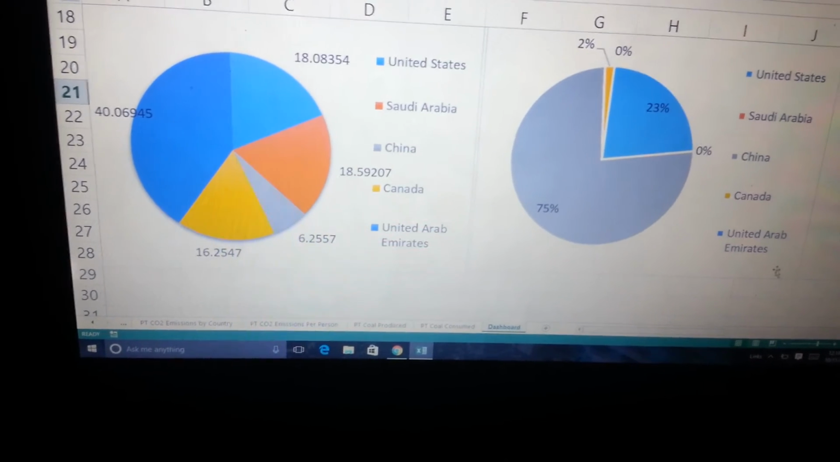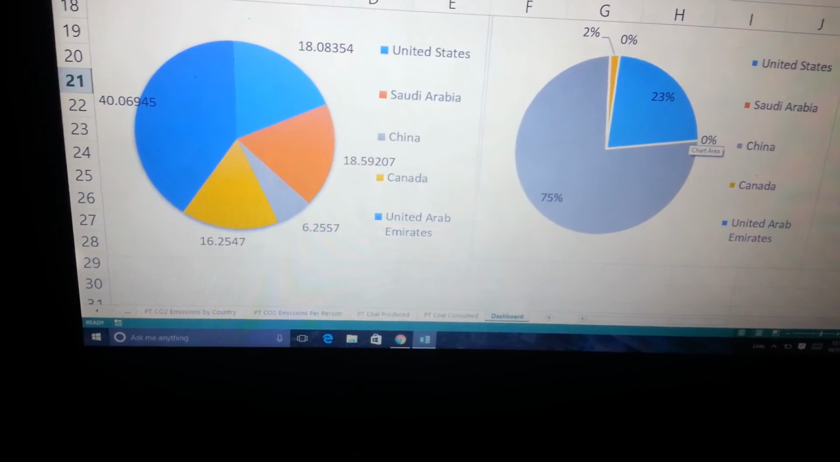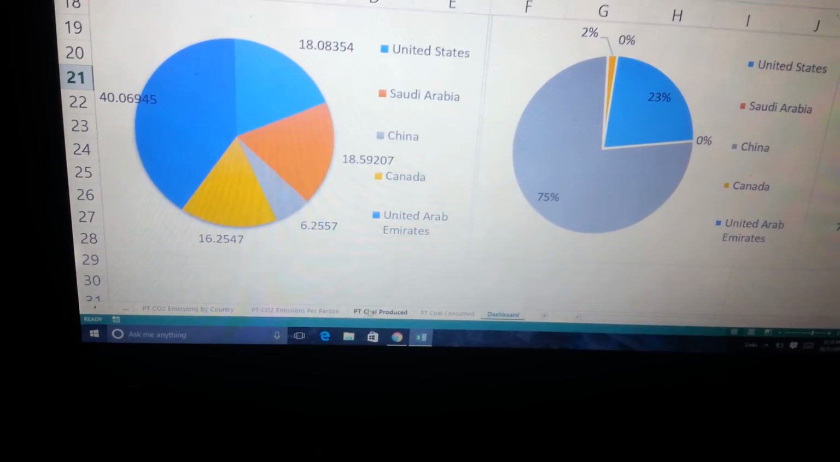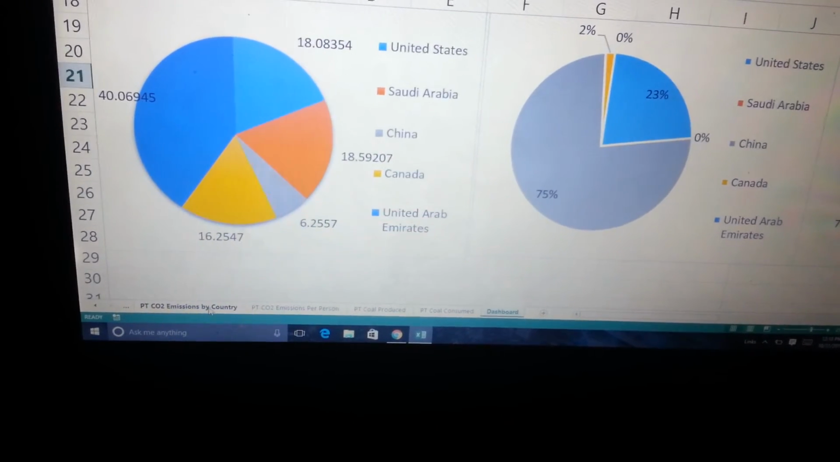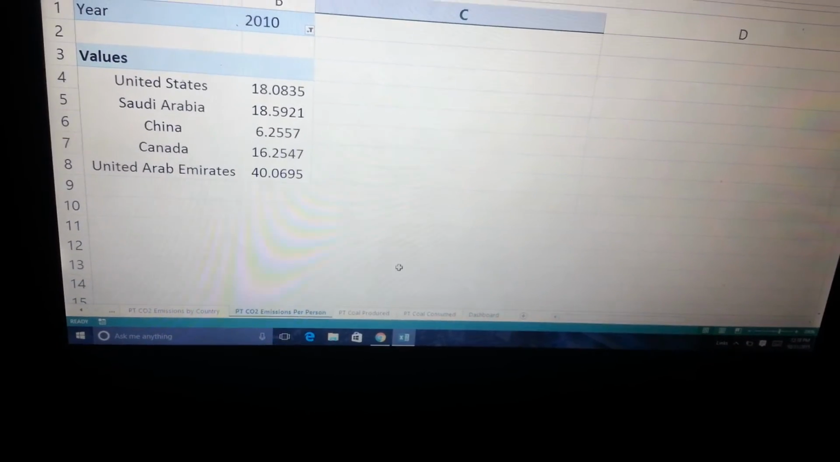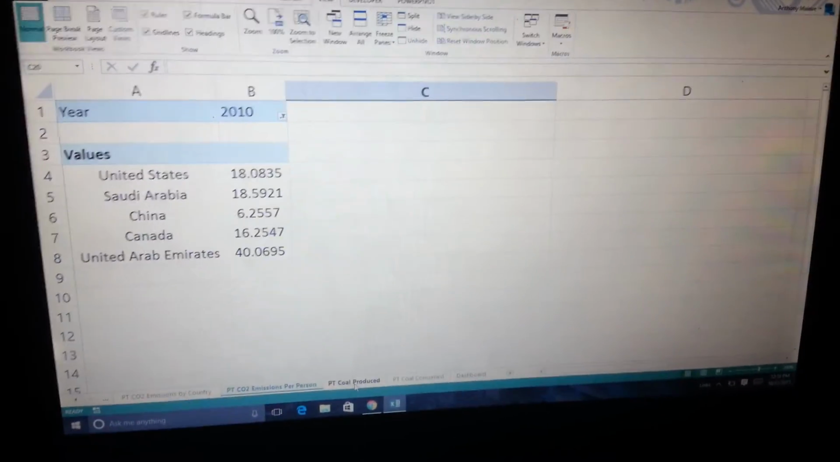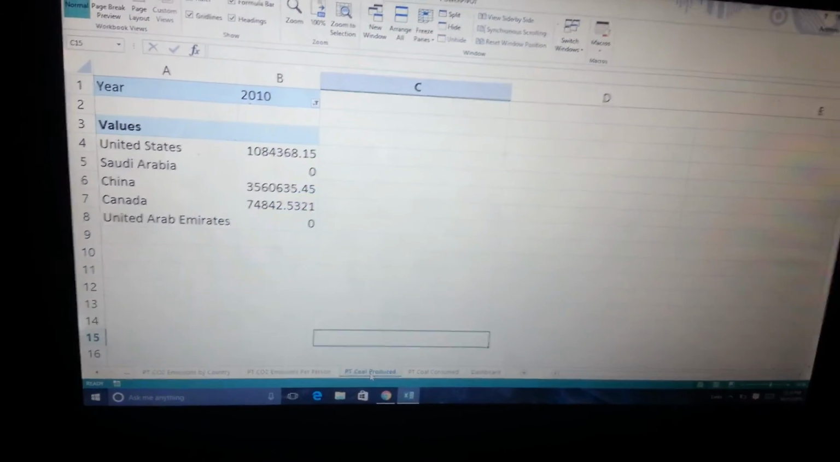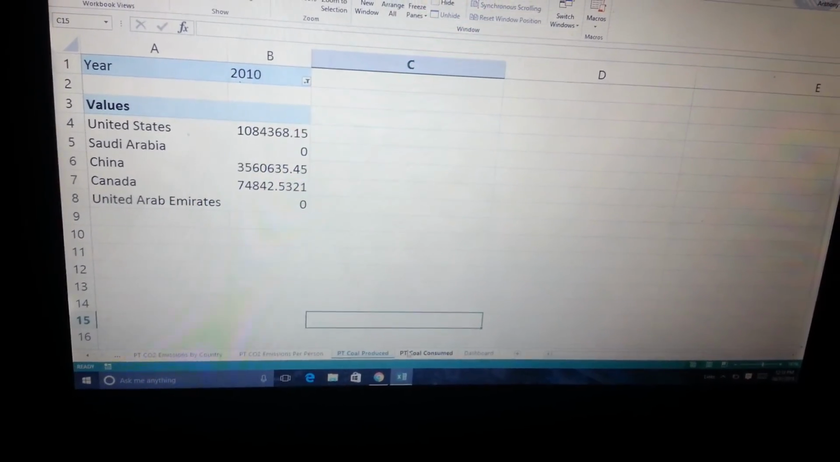So I actually started researching the coal production and consumption of each country, which I will now show you guys. This is the CO2 emissions by country, the pivot table, and this is the CO2 emissions per person, as I showed you before. But now we can actually look at the production and consumption of coal.